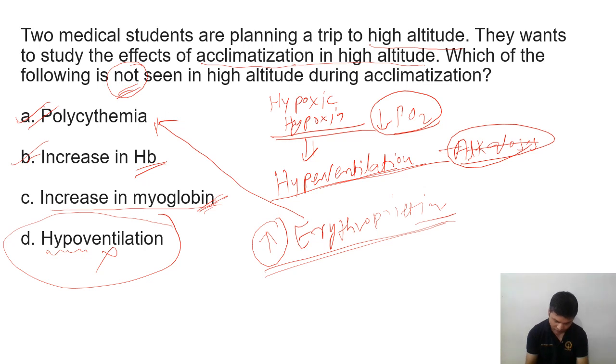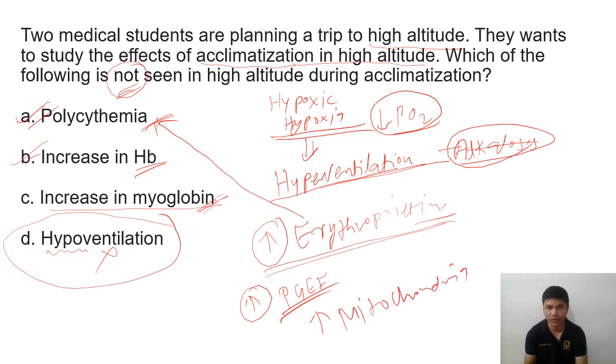Then because of that, there will be polycythemia, increased vascularization, so number of new capillaries will be increased. There will be increase in mitochondria. These are the things which you will get.